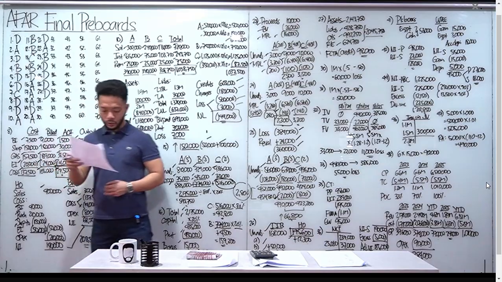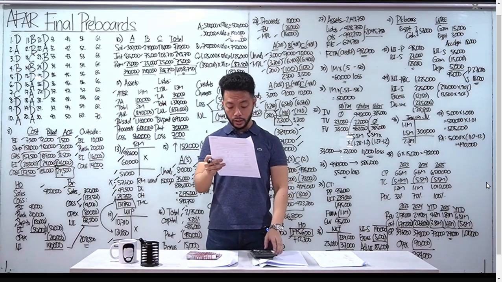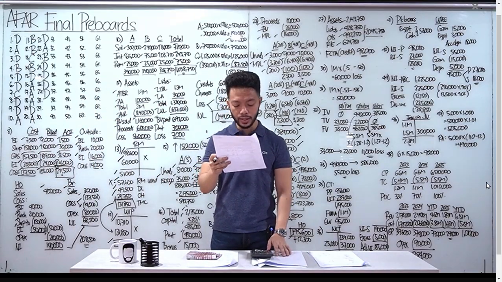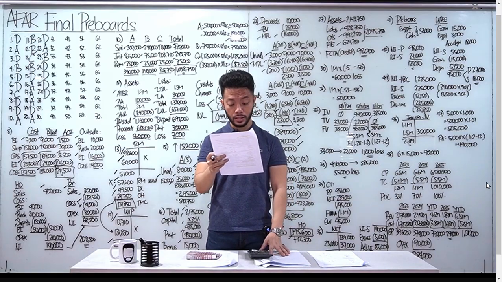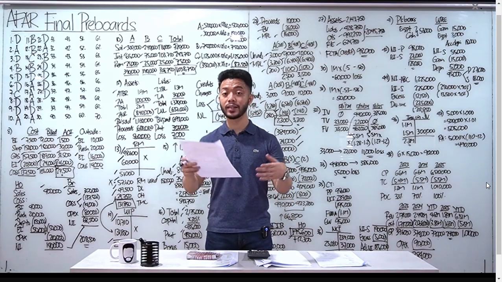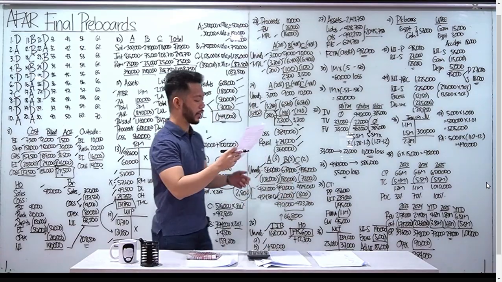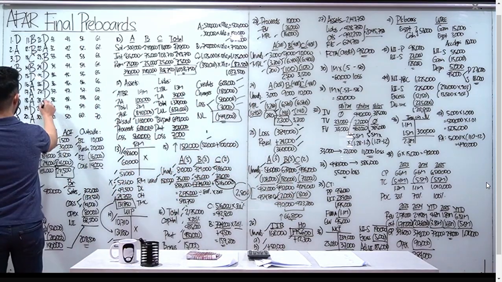Number 28, when there is an intercompany transaction, how much of any profit or loss created as a result of the transaction is eliminated during the consolidation process? Okay, so kapag may intercompany transaction, lahat yan, 100%, kailangan natin i-eliminate yan. Letter B, all of the profit or loss is eliminated. B for number 28.